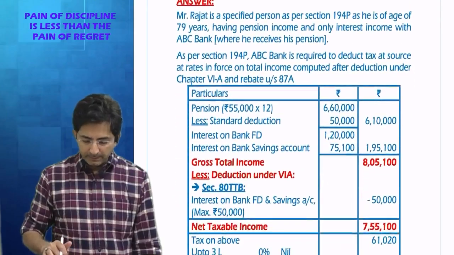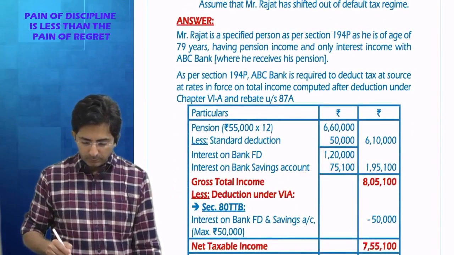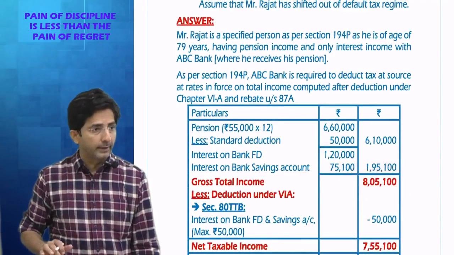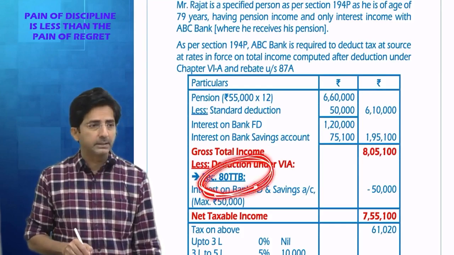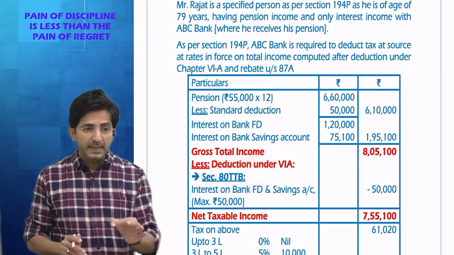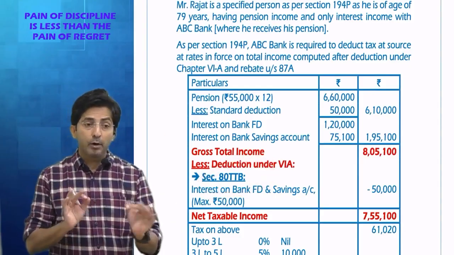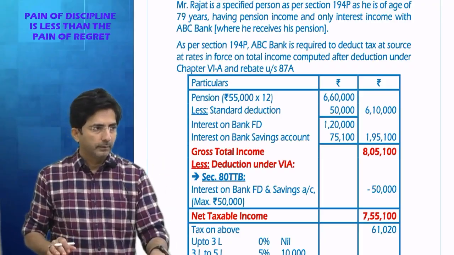So savings bank is 75,100, FD interest 1,20,000. So this is the interest income. So what is the gross total income? 8,05,100. And then there is one section 80 TTB for senior citizen. If a senior citizen has got bank or post office interest, repeat, bank or post office interest, he gets deduction of 50,000. This is a fixed rule.